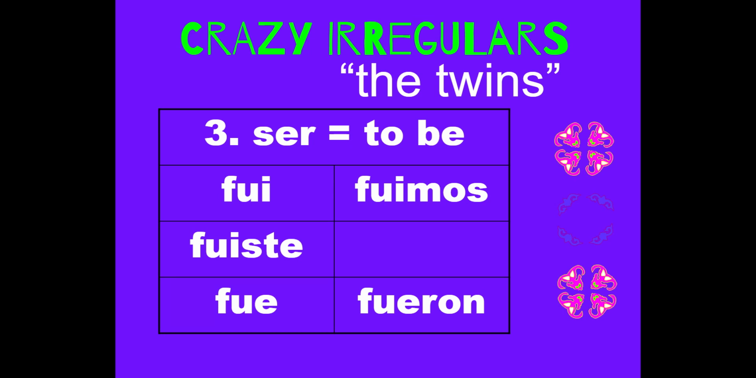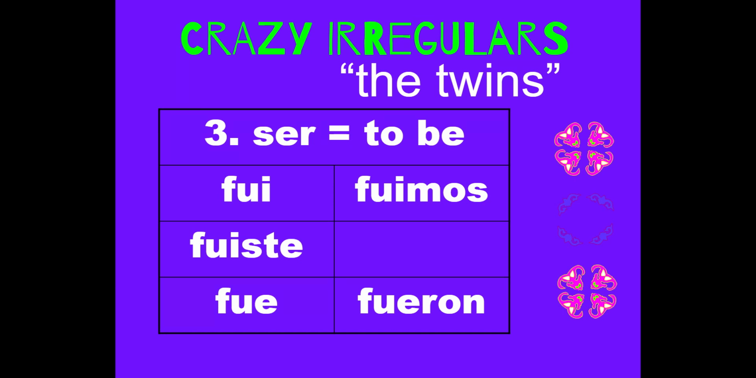And what's irregular about this one? Everything. First, no accents, and then it's almost like somebody threw random letters together. But you would use this like if you want to say, I used to be a doctor. Yo fui un doctor. Or we used to be friends. Fuimos amigos, which is kind of sad, but okay.